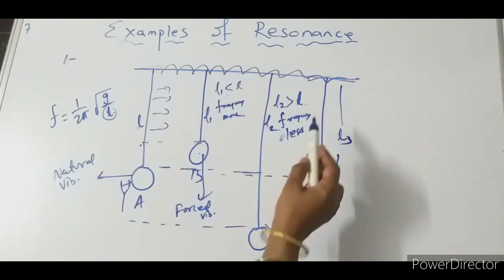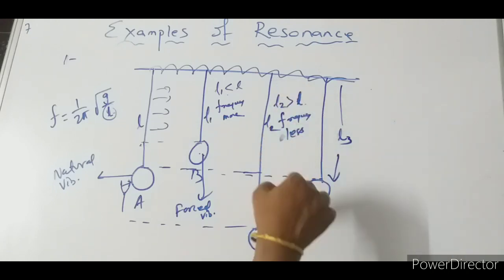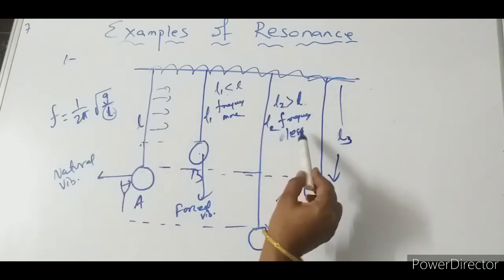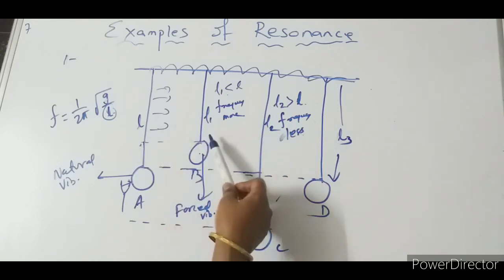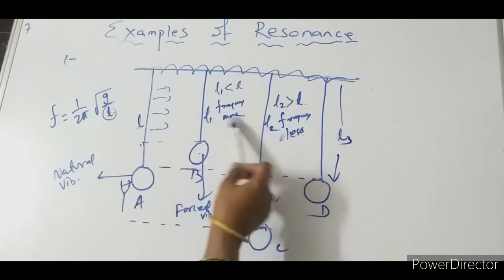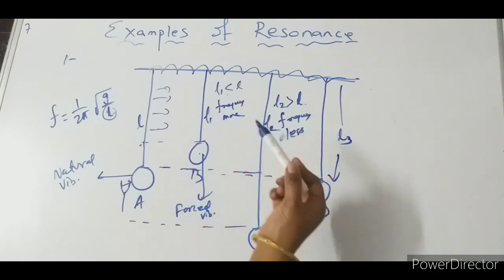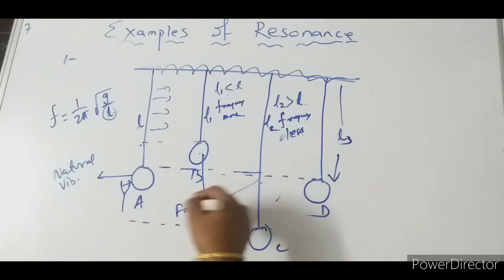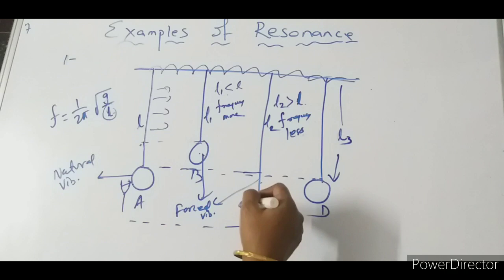Here the frequency depends upon length. The more the length, the less the frequency. See, in this case, this one is natural vibration, and this one is made to vibrate. The frequencies do not match, that is why there will be forced vibration here. In this case also, this one will be forced vibration. They lead these two bodies to vibrate. That is why this is forced vibration.